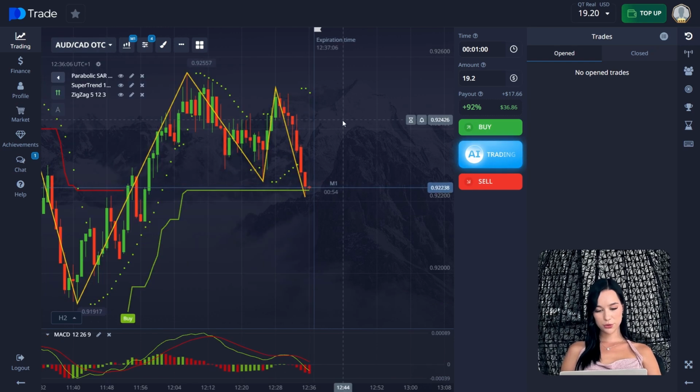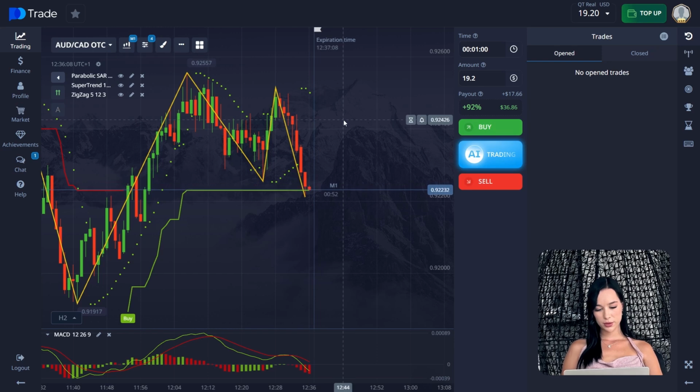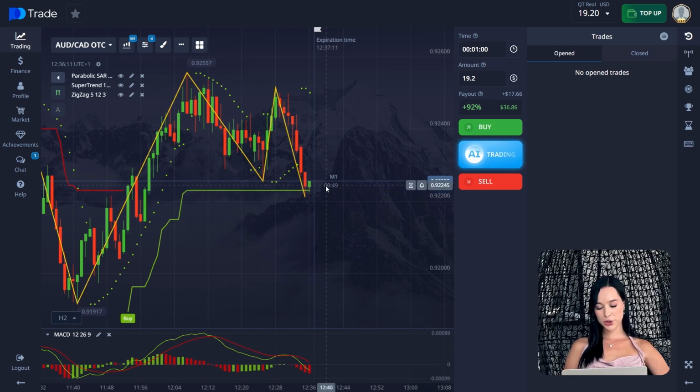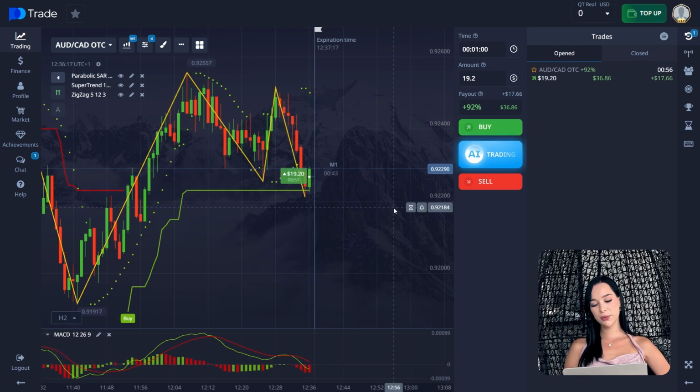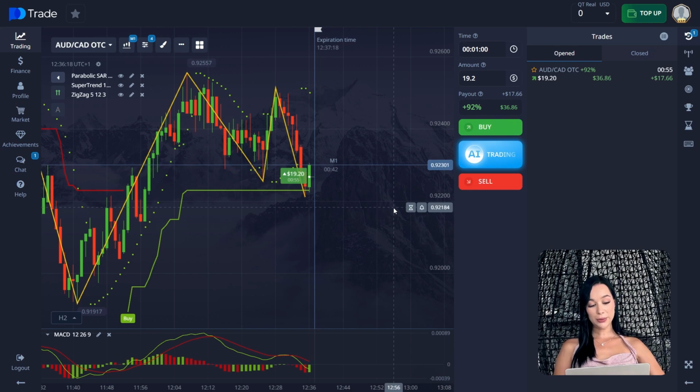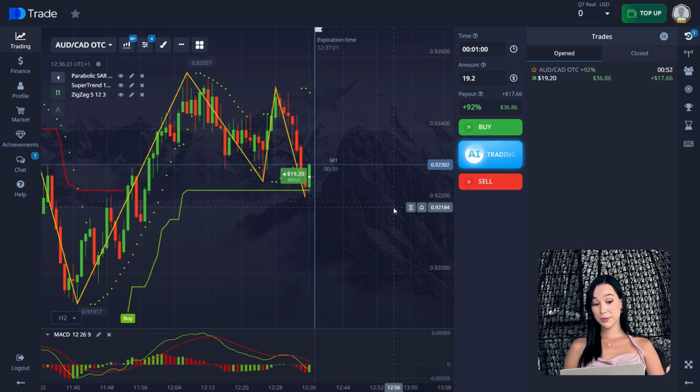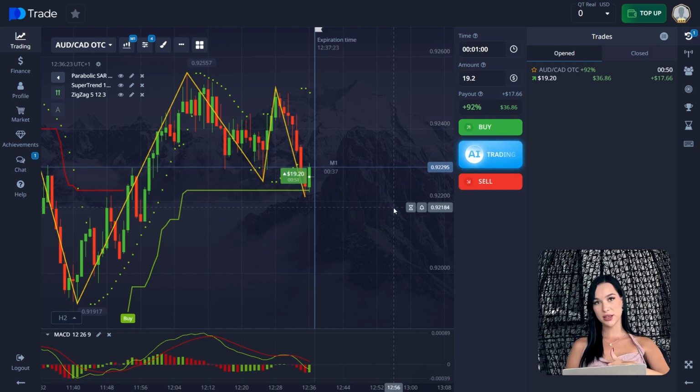So let's see now. For example, here we're going to open a buy trade for 1 minute with all of the money that we have, $19, to be more clear. What we can see here is that we have a buy signal from the Supertrend, but the zigzag indicator is showing us the downward direction, right?